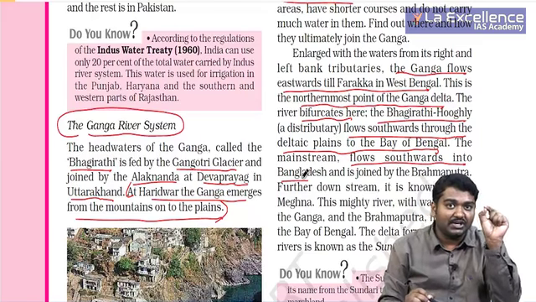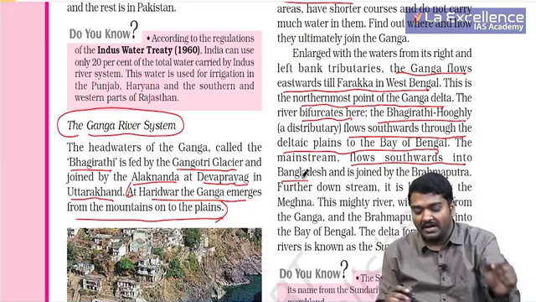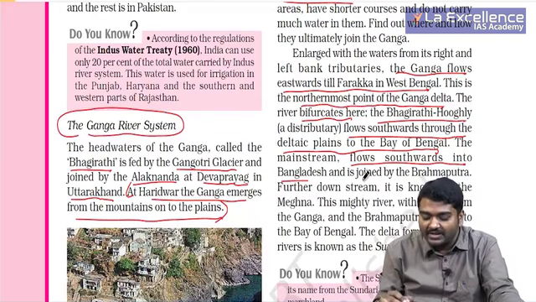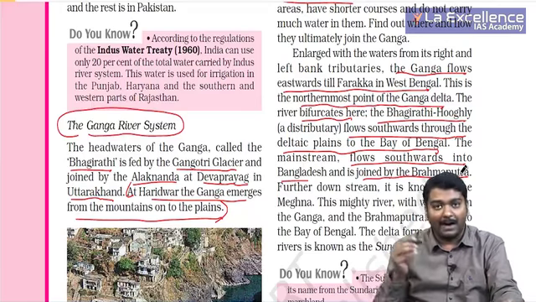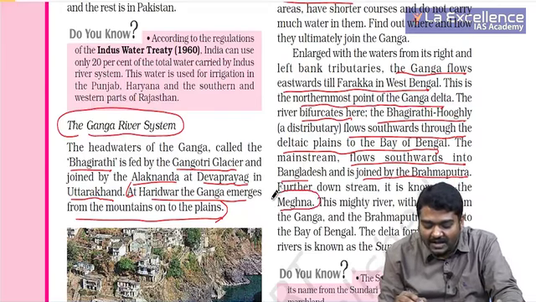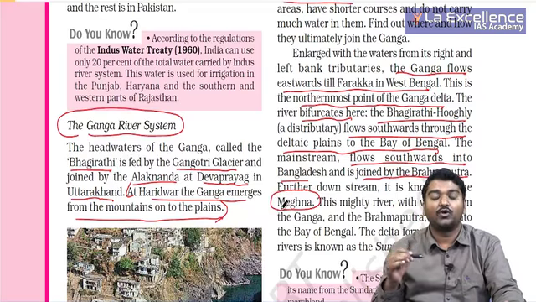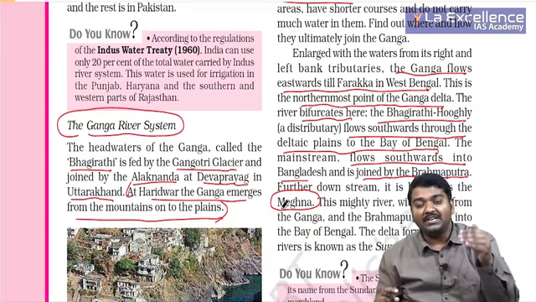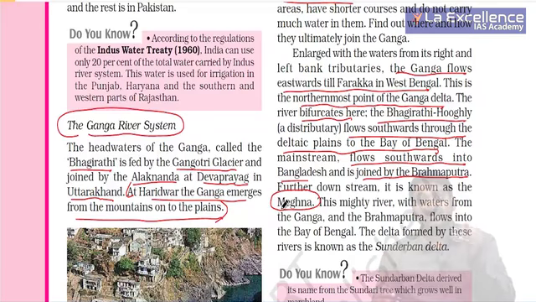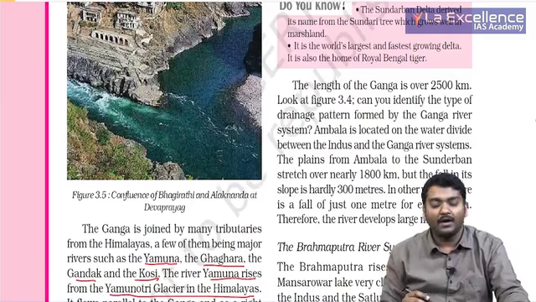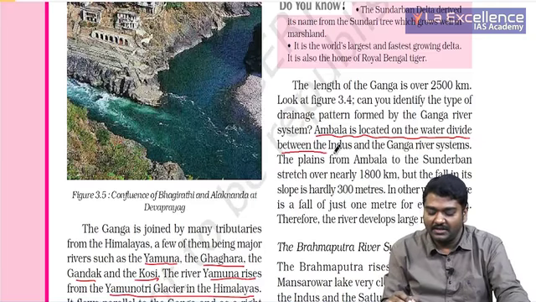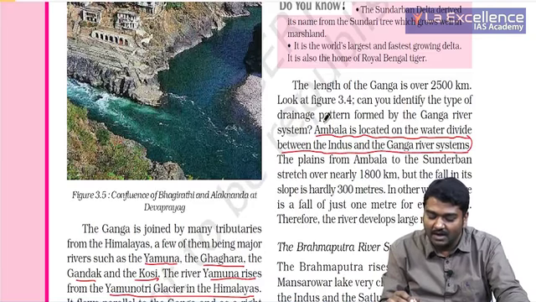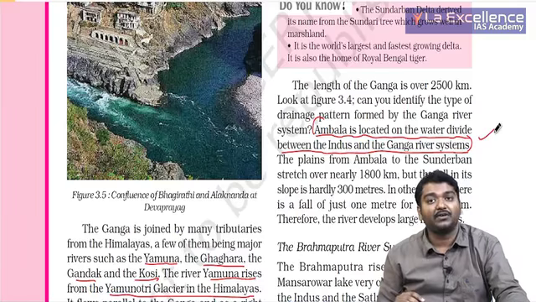One branch enters into West Bengal. But the main river actually flows into Bangladesh where it is joined by Brahmaputra. And after Ganga and Brahmaputra meet in Bangladesh, we call it the Meghna river, right? And this goes and joins the Bay of Bengal. The region where Ganga joins is a famous delta called the Sundarban Delta. And here you should understand, Ambala is located on the water divide between the Indus and Ganga systems. Very, very important. Please try to remember it.